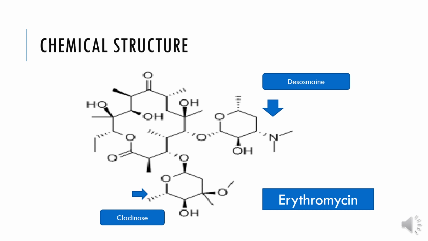So this slide shows you the structure of erythromycin, in which the big lactone structure is there, and then it is attached to the sugar molecules. And at the upper side you can see desosamine, whereas in the second attachment we have cladinose. So this is how the lactone is attached to the two different types of deoxy sugars.